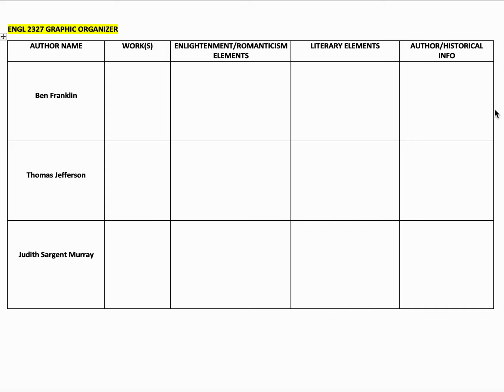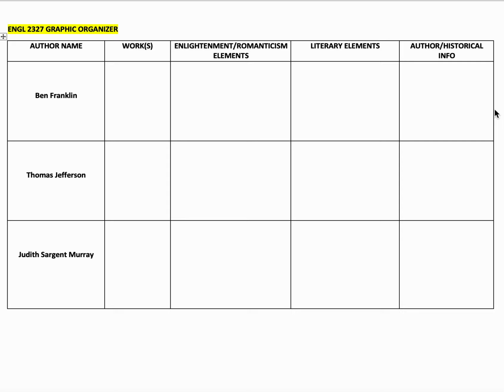It makes it a lot easier by the time you get ready to write your essay, because you can just look back at your notes from each of these authors and works and assess what are the things that you want to talk about in your essay. So long story short, there's no quote unquote right way to fill this out, but you should be filling it out completely. You should have entries with a fair amount of information in every one of these boxes.